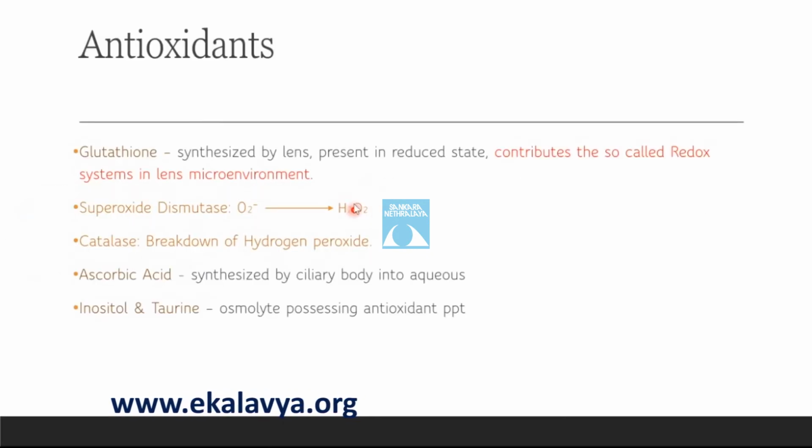Now, the antioxidants in the lens. The first antioxidant is glutathione, which is synthesized by the lens and is present in the reduced state. We will learn how the glutathione works in the next slide. Other enzymes are superoxide dismutase and catalase. The superoxide dismutase converts the superoxide ion into hydrogen peroxide, which is later broken down by the enzyme catalase. Also present in the lens are ascorbic acid and vitamin E.